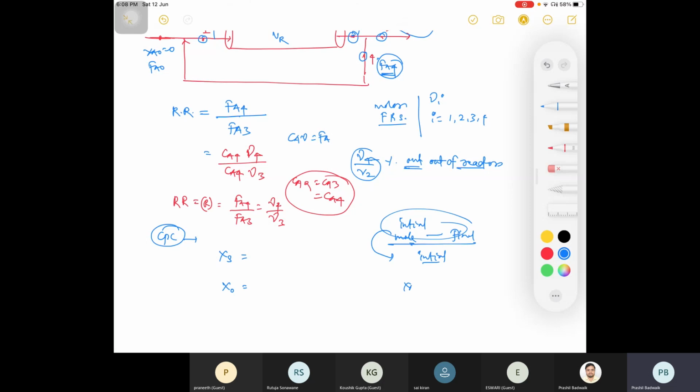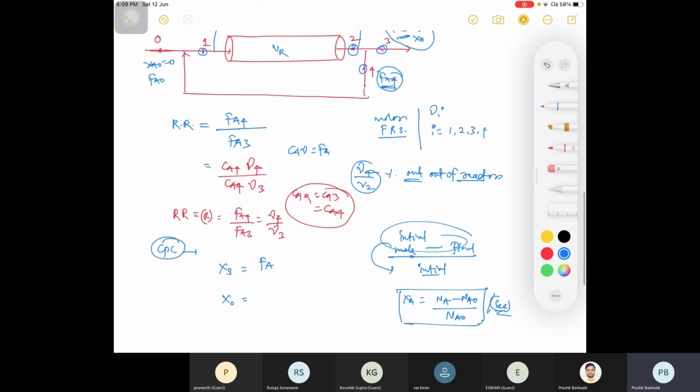So हम कैसे लिखते थे, XA की value is Na minus Na naught, right, divided by Na naught, यही लिखते थे initially when we started. Okay, so here we are writing in terms of moles per second, so I'll write here Fa, single pass conversion. Okay, anyone having any doubt in single pass conversion, I'll explain.